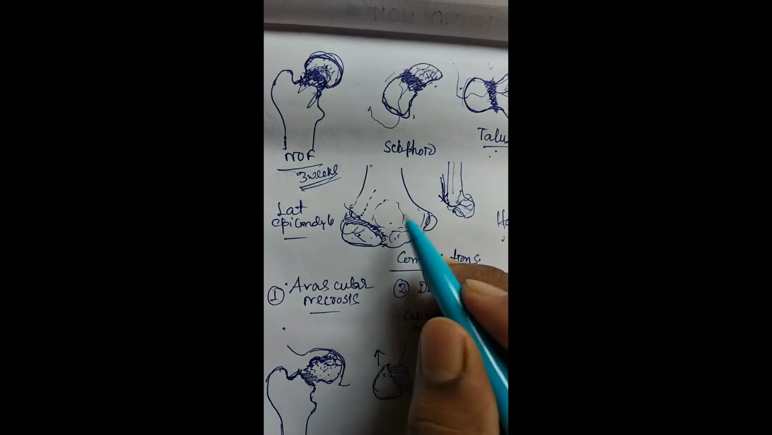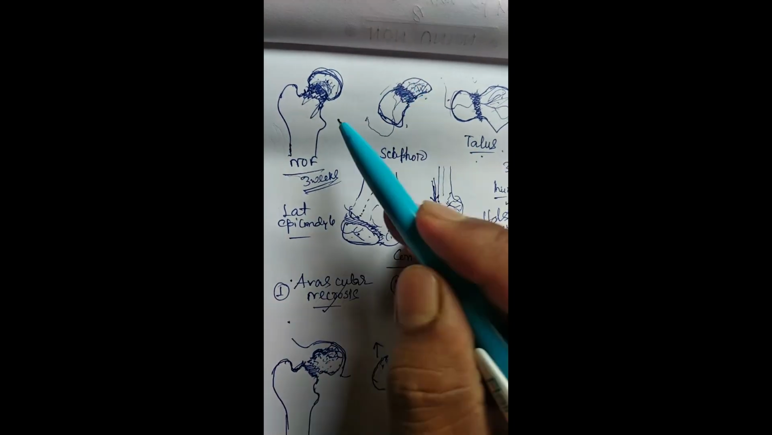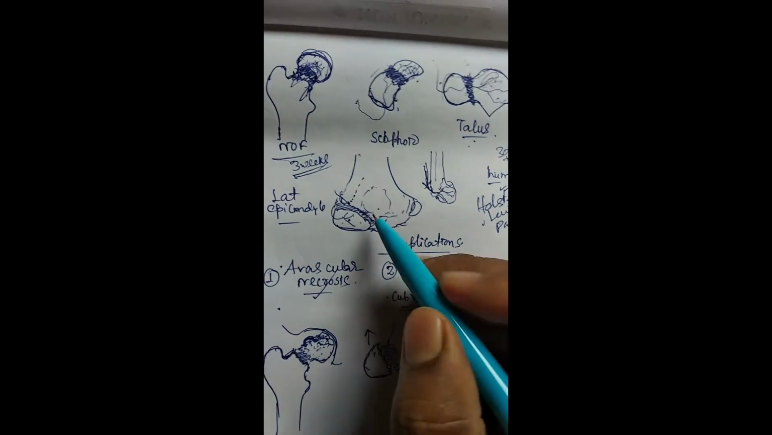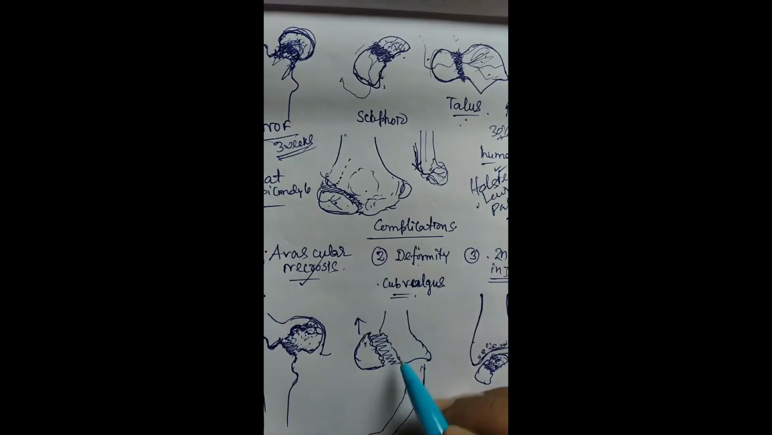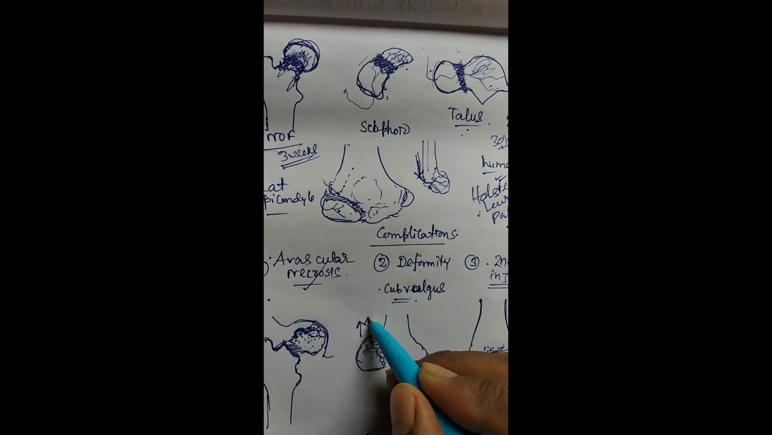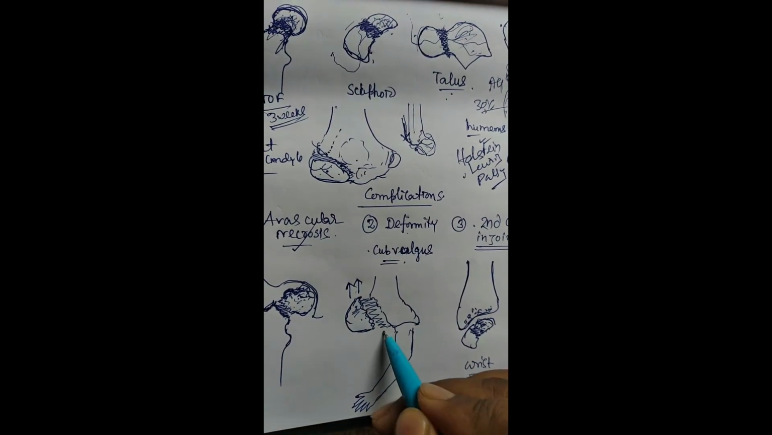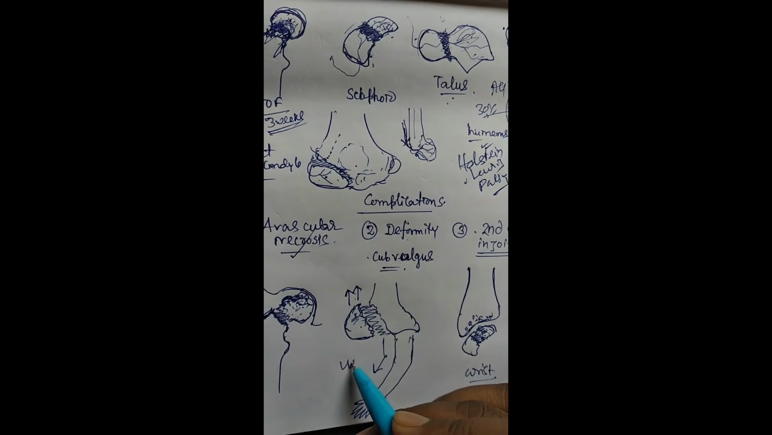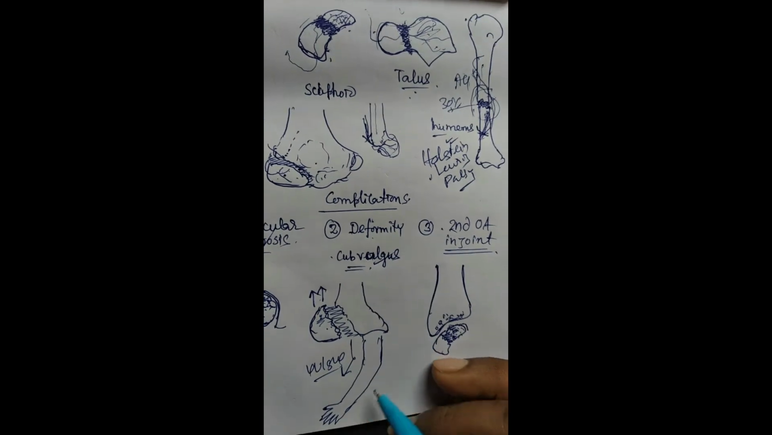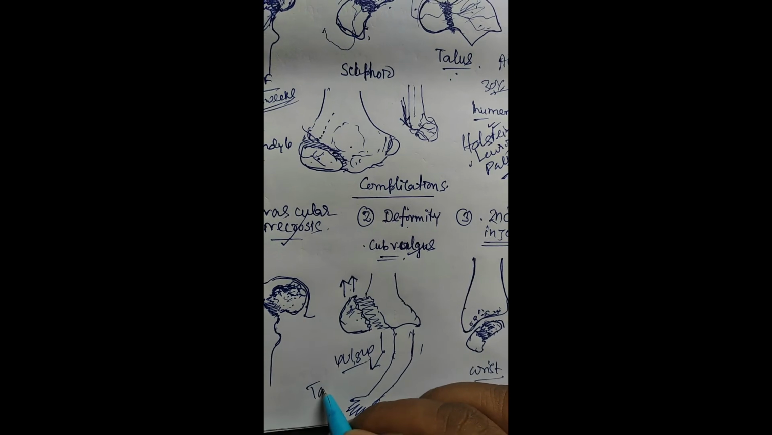So what are the complications of non-union? The first complication is avascular necrosis, which is found in neck of femur fracture, scaphoid fracture, talus fracture. Now, deformity in the case of lateral epicondyle fracture: as this non-uniting fragment is going to migrate, the joint line will be tilted. So valgus deformity will occur. Cubitus valgus deformity will occur, and in the long run it can cause tardy ulnar nerve palsy.